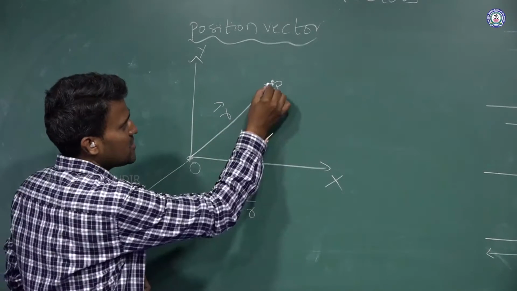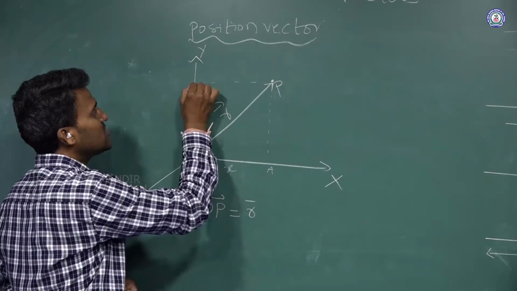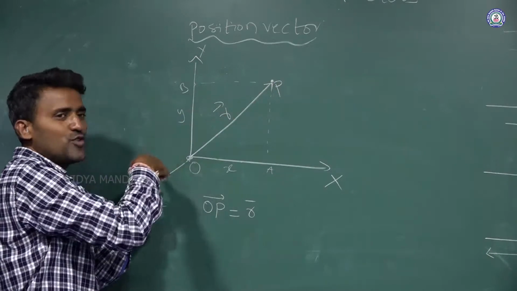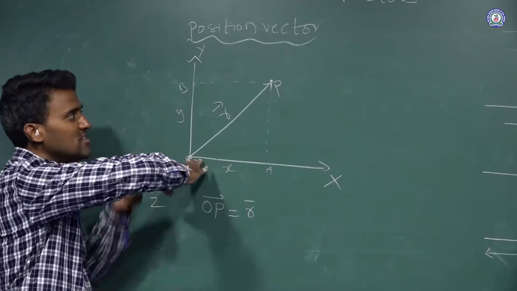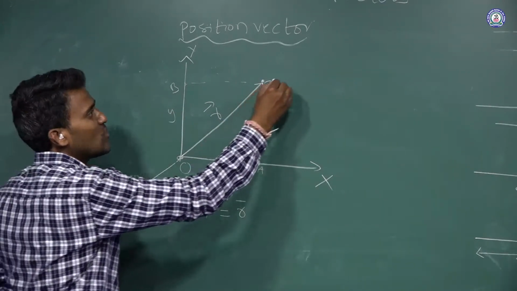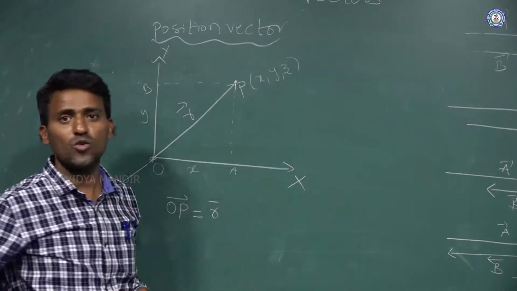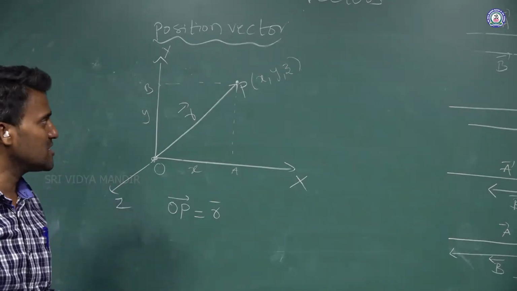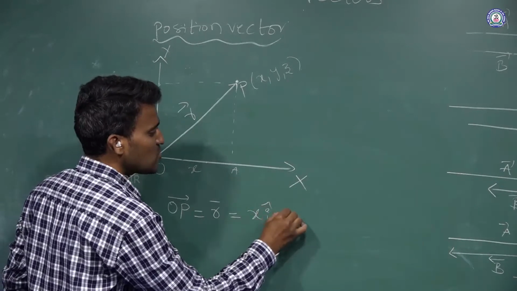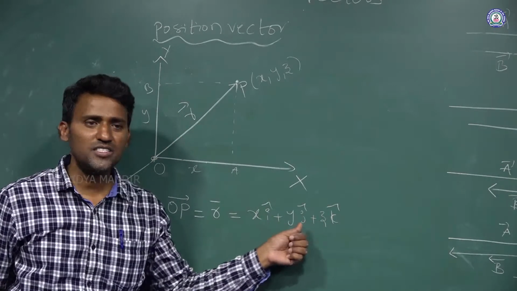The coordinates are, see here, from here to here the distance is x, from here to here the distance is y, on the y axis. And if you take it three-dimensionally, the z-axis comes like this, and along the z-axis it also covers a distance, which is nothing but z. The coordinates of P are x comma y comma z, isn't it? Now this position vector you can write like this: x i cap plus y j cap plus z k cap.